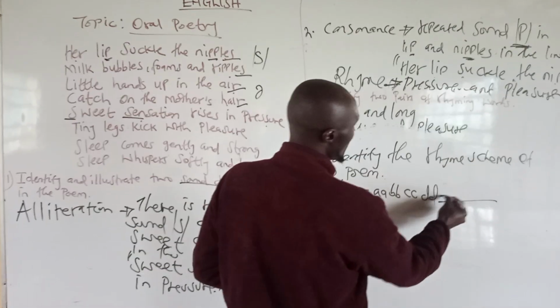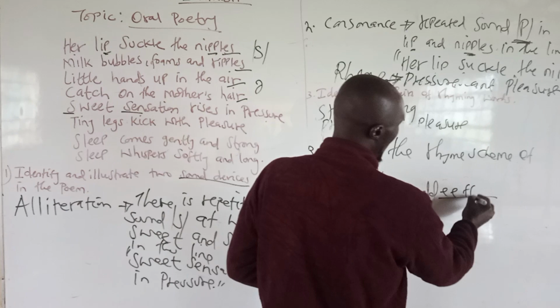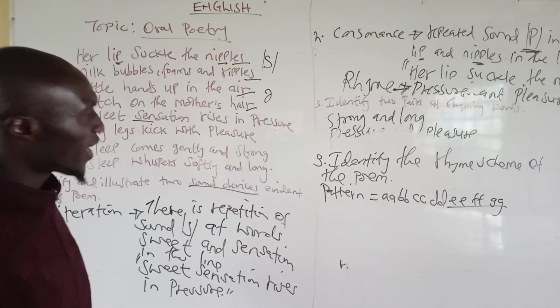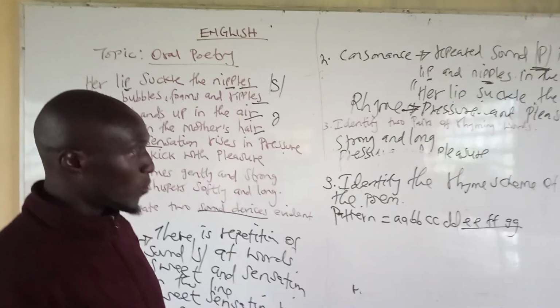You can say it can be E, E, F, F, G, G as it continues, meaning that the pattern is predictable.